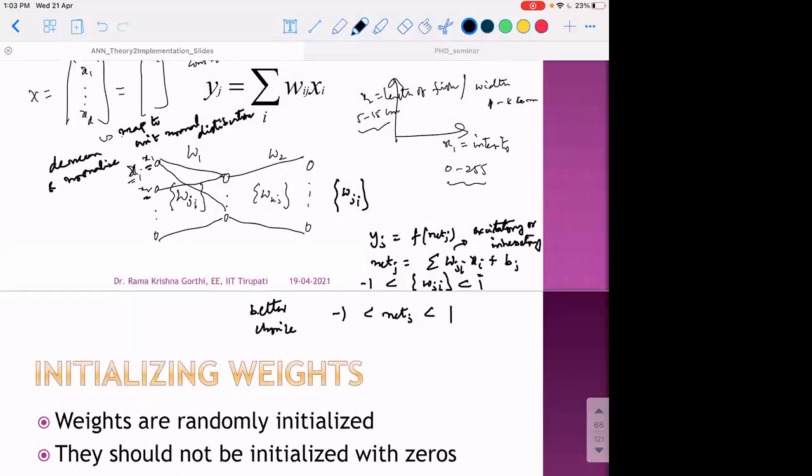If net j has to be in the -1 to 1 range, it means that wji into xi has to be in the -1 to 1 range.